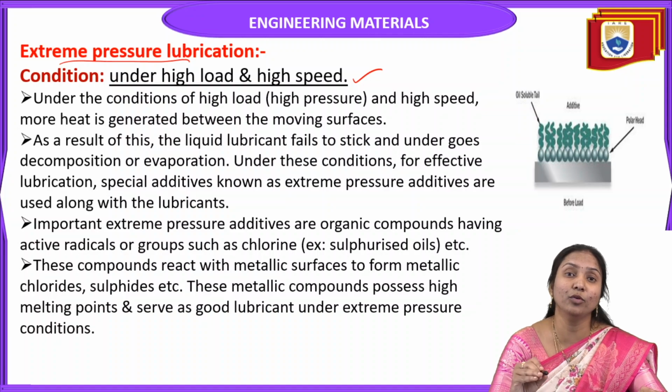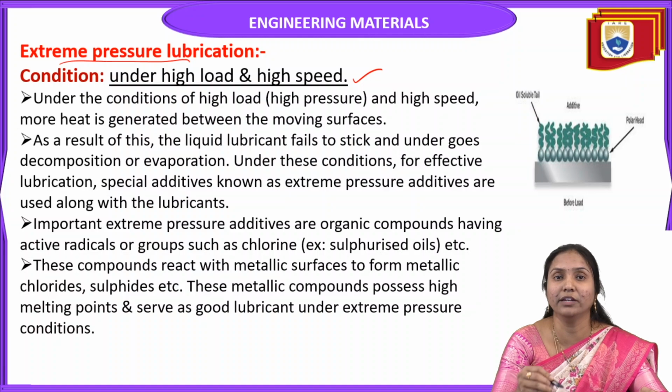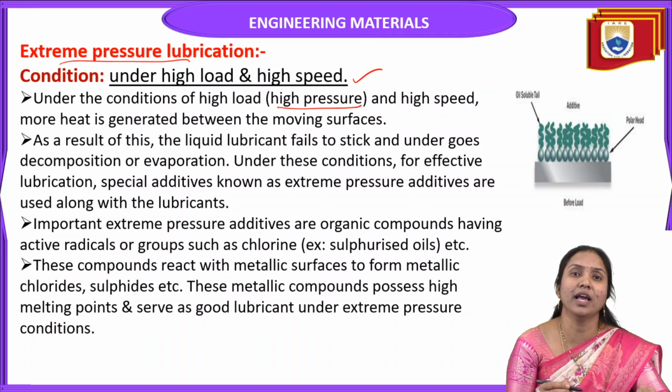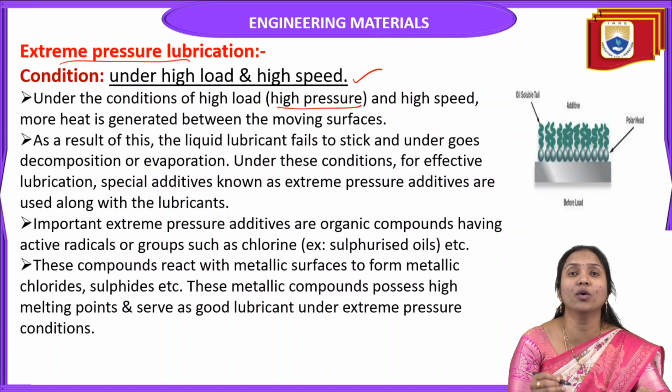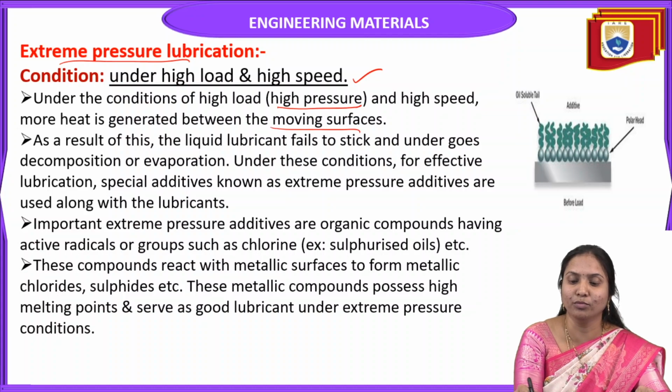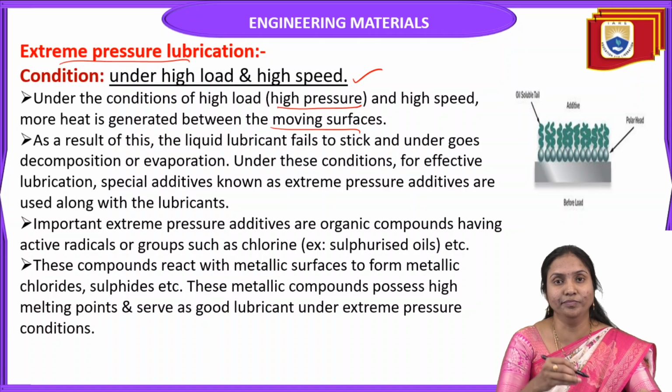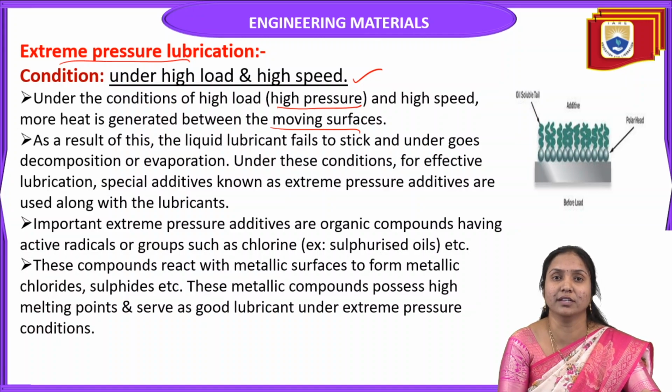In thick film lubrication, the condition is low load and high speed. In thin film lubrication, high load and slow speed. And in extreme pressure lubrication, high load and high speed. High load generally means high pressure, and with high speed, more heat is generated between two moving surfaces, generally observed in machine parts.